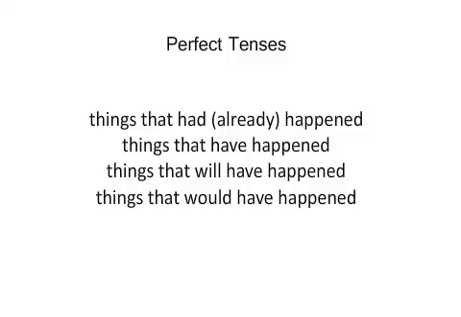The perfect tenses are very useful for fine-tuning what you're trying to say in Spanish. If you're watching this video, you should have already learned about the present perfect tense, which is used to talk about things that have happened. In this video, we're not going to talk about present perfect again, although you'll see it mentioned here on this list, but we're going to talk about other perfect tenses that help us talk about things that had already happened, things that will have happened, and things that would have happened.